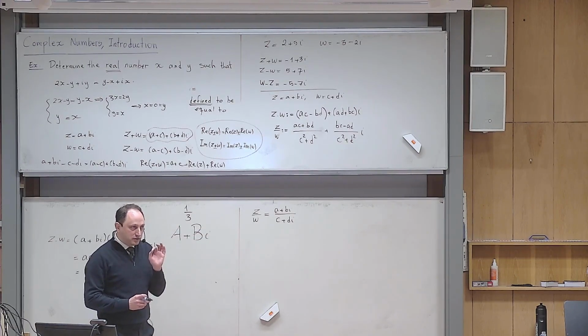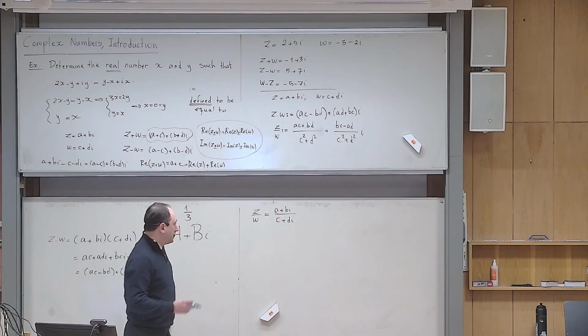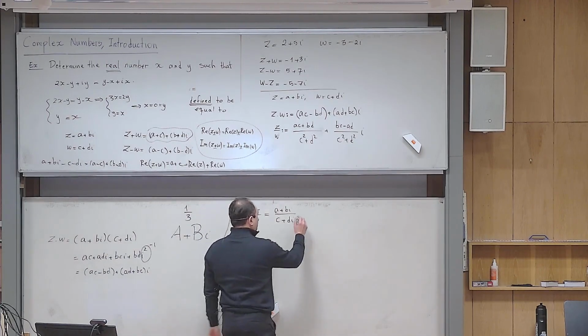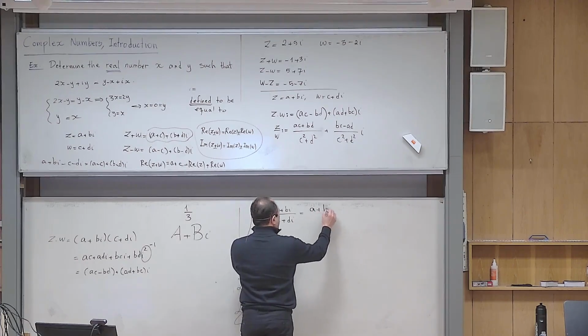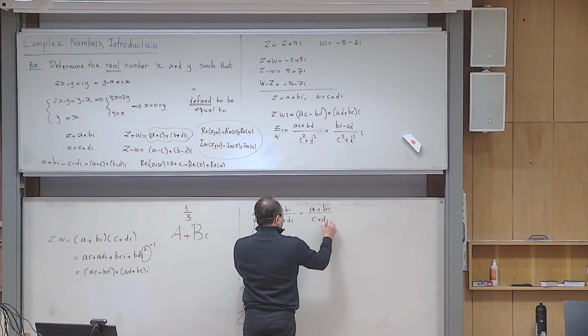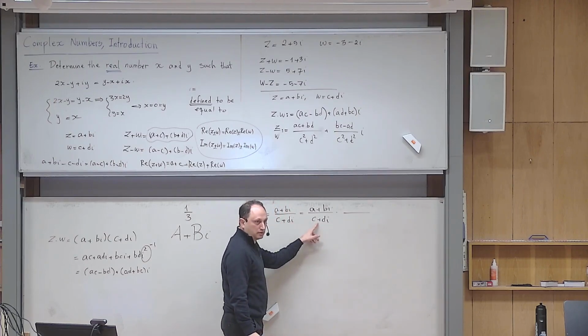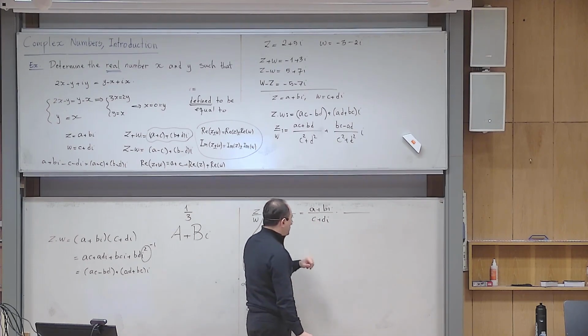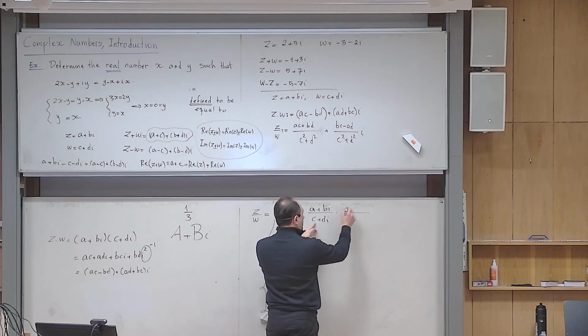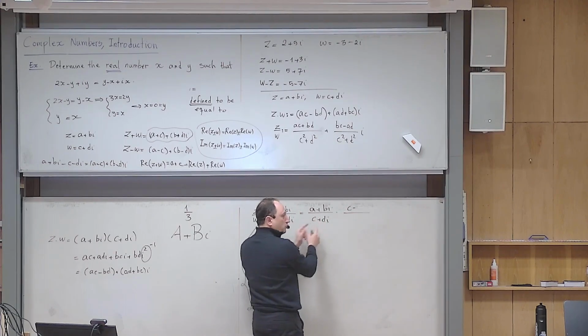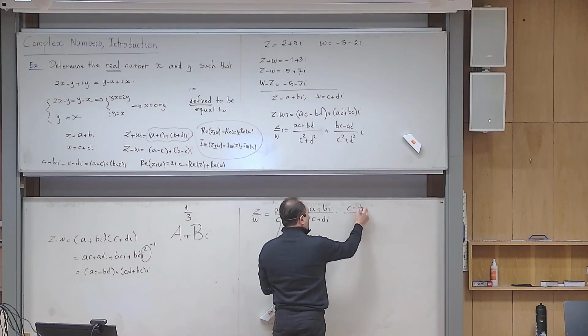But there is a standard trick that I want to teach you. And this is interesting. You repeat the fraction and you multiply it by the conjugate of the denominator. I will tell you what the conjugate is. The conjugate is the same thing with the sign of the imaginary part changed in the denominator. So meaning that this one.